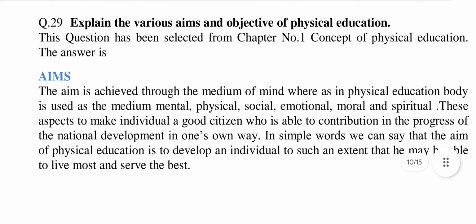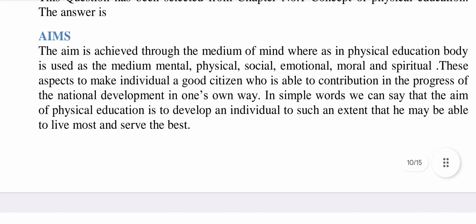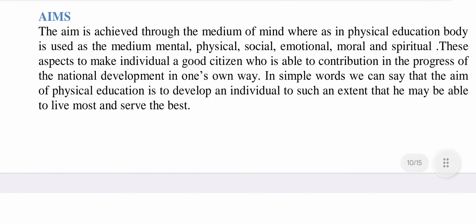Question number 29. Explain the various aims and objectives of physical education. This question has been selected from chapter number 1, Concept of Physical Education. The answer is aims. The aim is achieved through the medium of mind, whereas in physical education the body is used as the medium: mental, physical, social, emotional, moral, and spiritual.